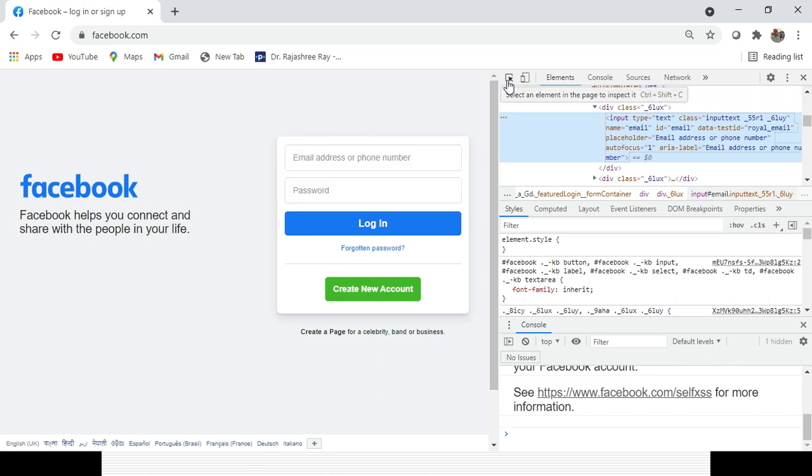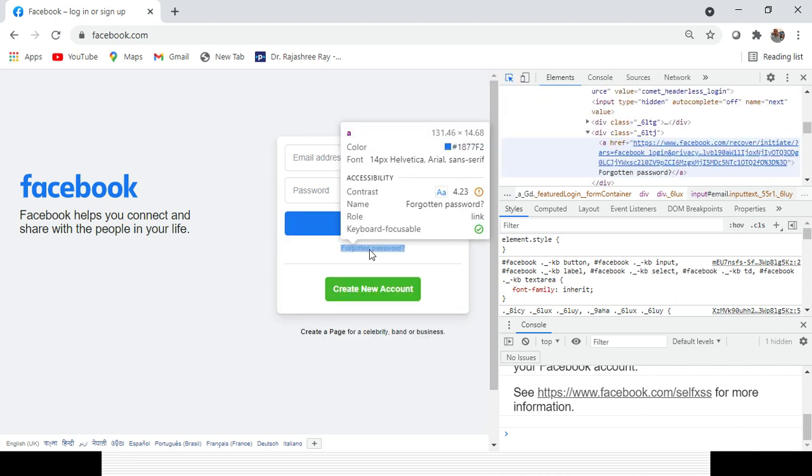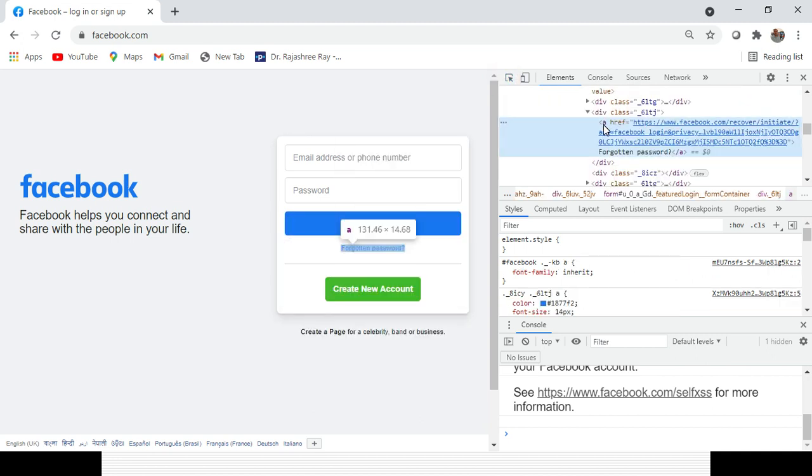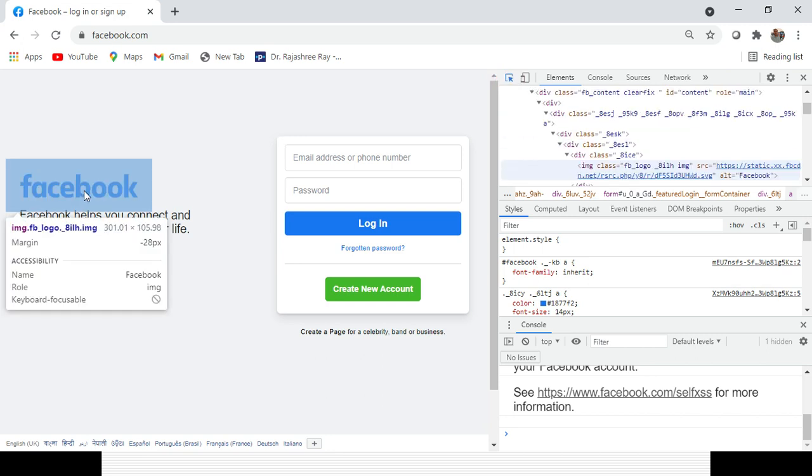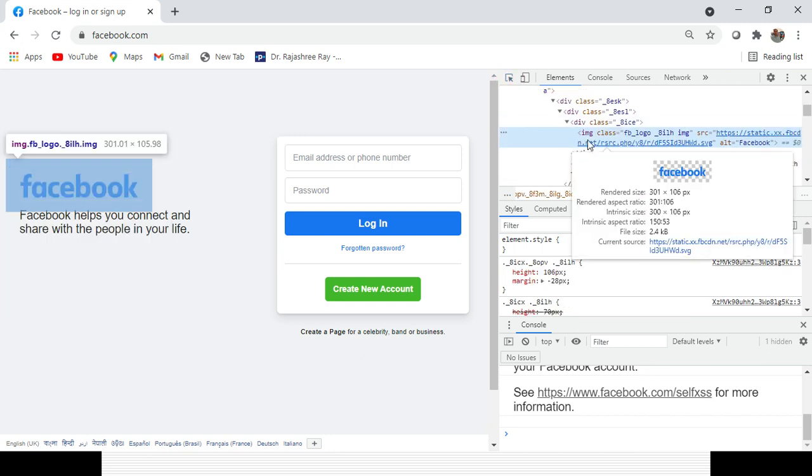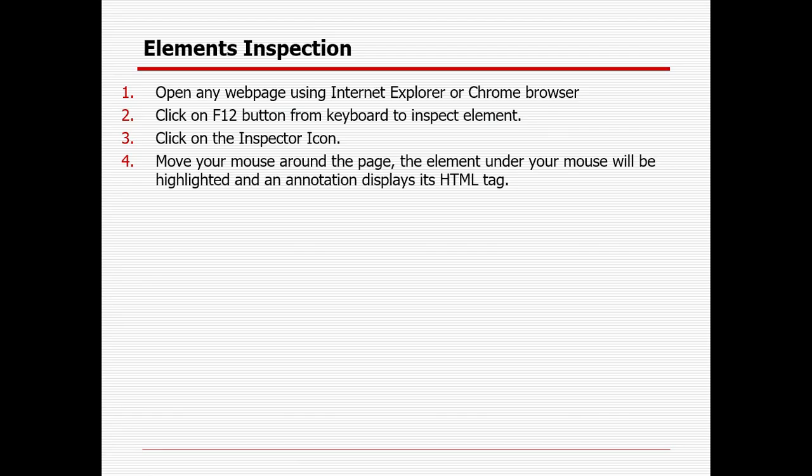Suppose I want to inspect that link. You can see it starting with the A tag. In case I want to inspect the image, it will start with img or src. You can see the tag name starting with img. So that is the HTML properties of that element, and with the help of HTML properties we have some properties like id, class, name, link text, partial link text. In case we do not have a property, we need to write our own XPath or CSS selector through which we can identify the element. So this is the element locator.